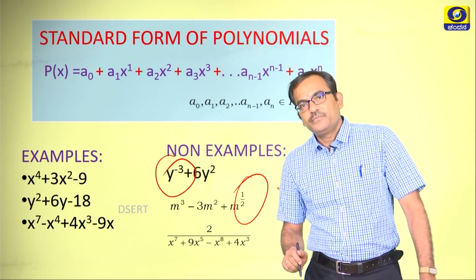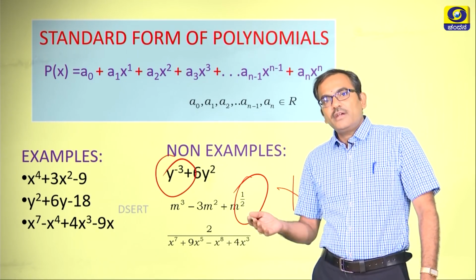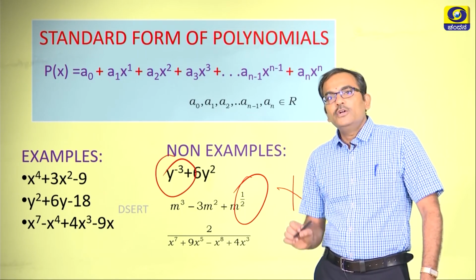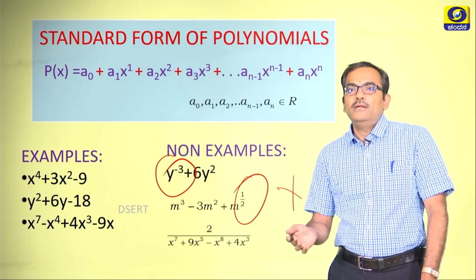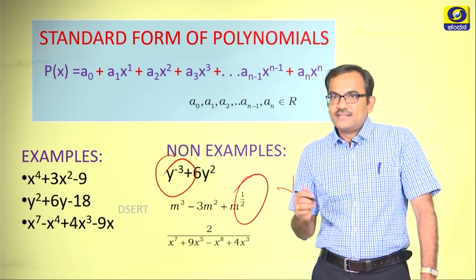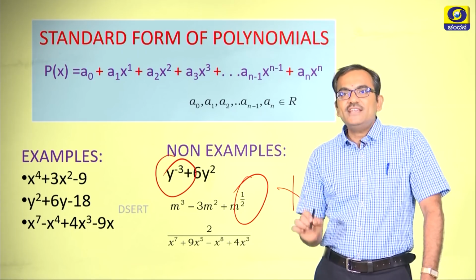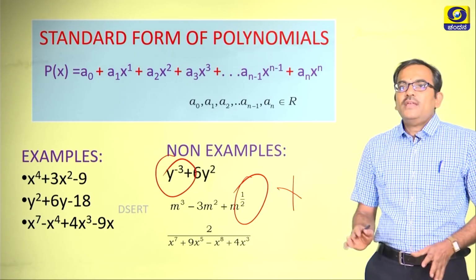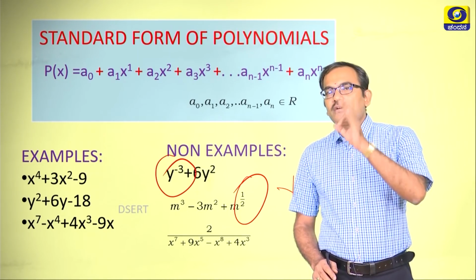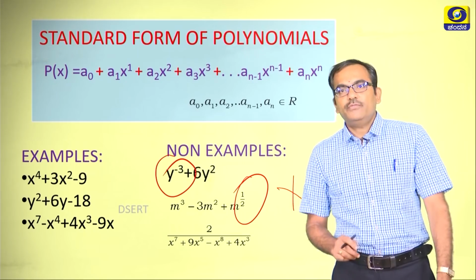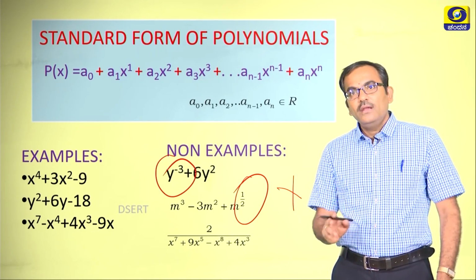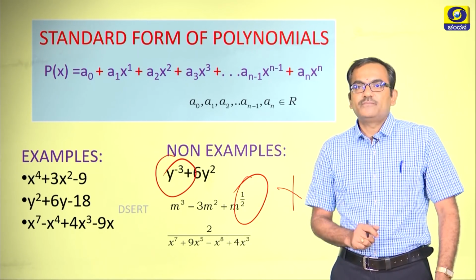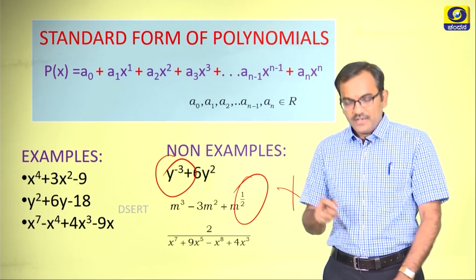And the third one, which is evident, again I have written it as 2 divided by x to the power of 7. Here also the power of the variable is x to the power of minus 7. Therefore, it ceases to be an example. Dear children, this can be a very good tricky 1 mark question in your examinations. Therefore, be careful while analyzing the polynomial for example and for the non-example. Clear? Okay, let us continue.